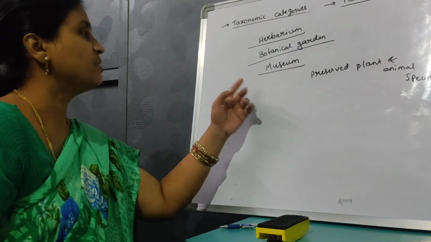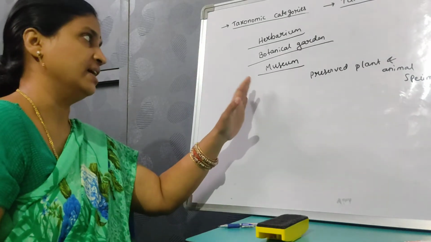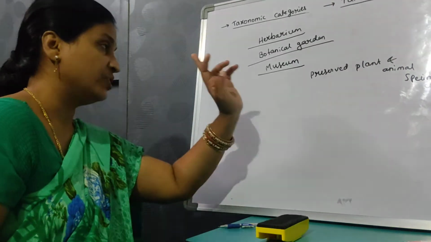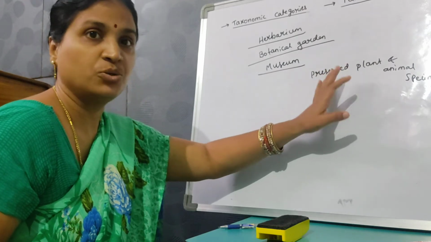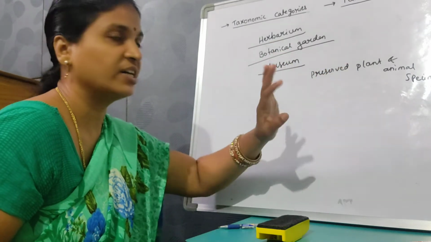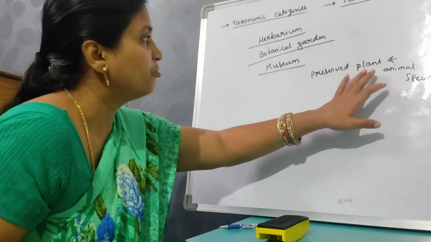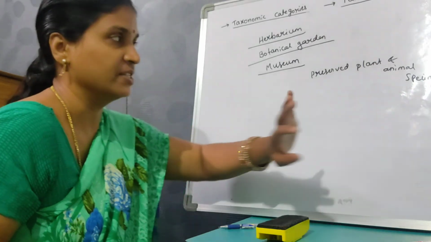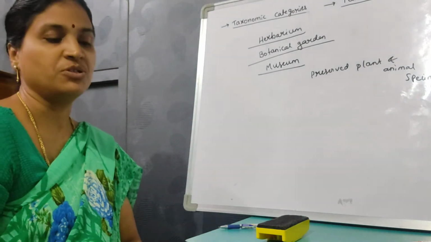Mostly in colleges and schools, the plants and animals are preserved in a solution or chemicals, such that all the characters can be easily observed. Such preserved ones are called specimens. They can be kept in a solution in a jar, or as dried specimens.